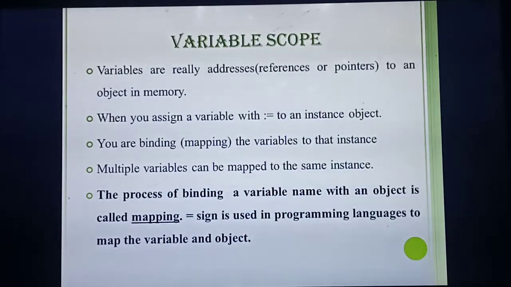First one is variable scope. Okay, so what do you mean by variables? For example, a equal to 5. So a equal to 5 means, which is the variable there? A is the variable, isn't it? So what's the use of variable?